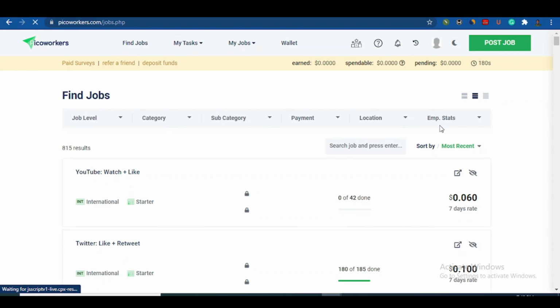So immediately you sign up, you can post a job here. You can post a job. But apparently, this is a fresh account. As you can see, you do not have any money at all. You don't have any money here.